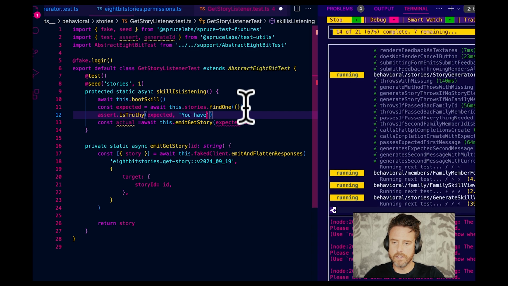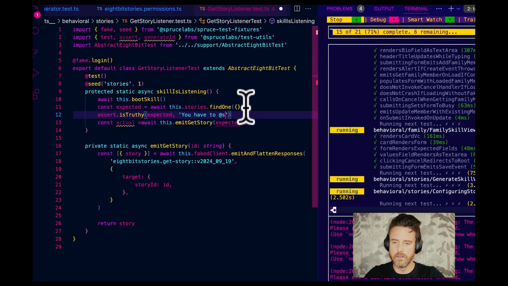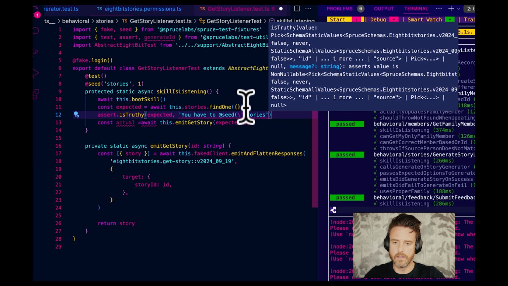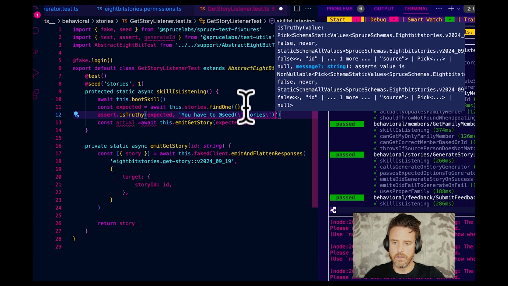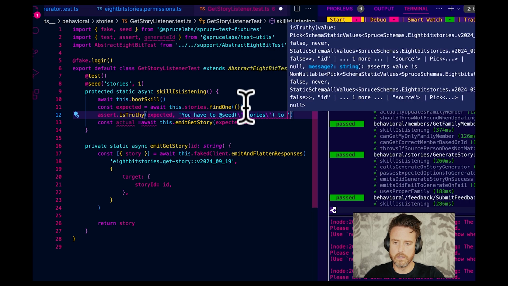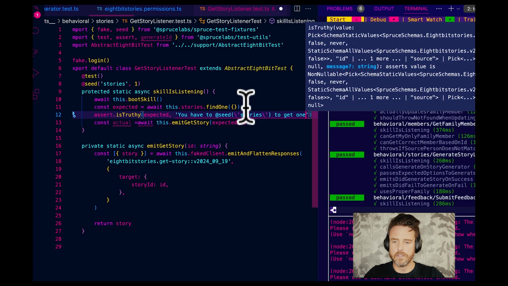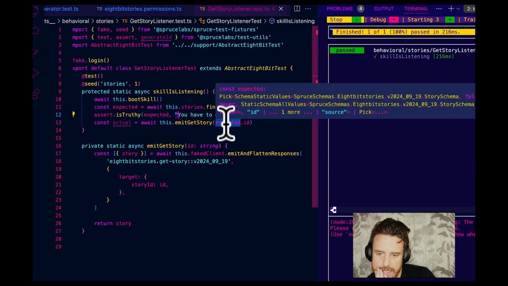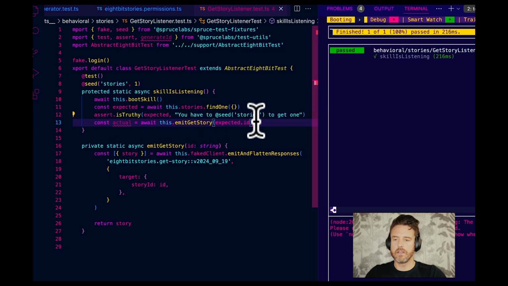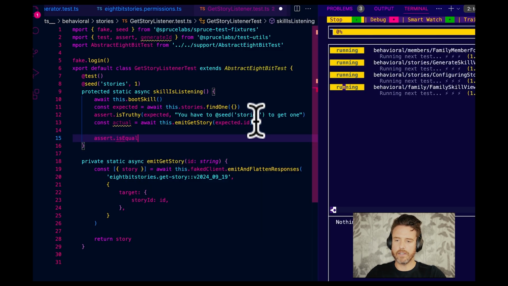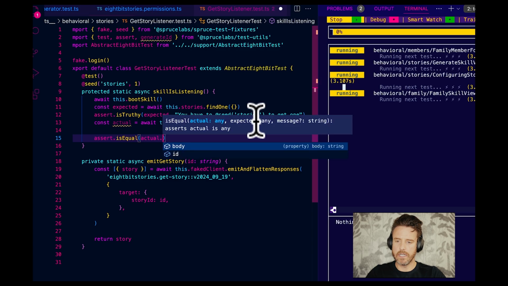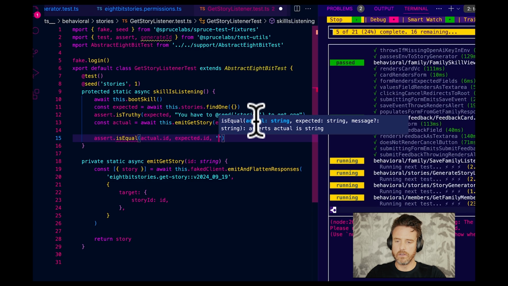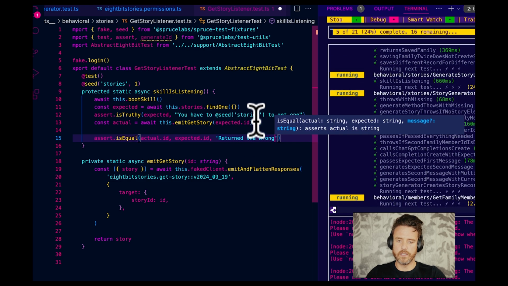You have to seed stories to get one. Okay, so that's going to do a type assertion to ensure the type set. There's the actual, and I'm going to do this. Assert.isEqual actual dot ID equals expected dot ID, returned the wrong story.